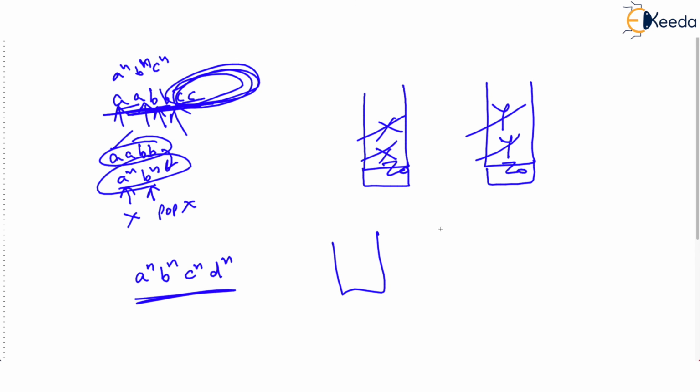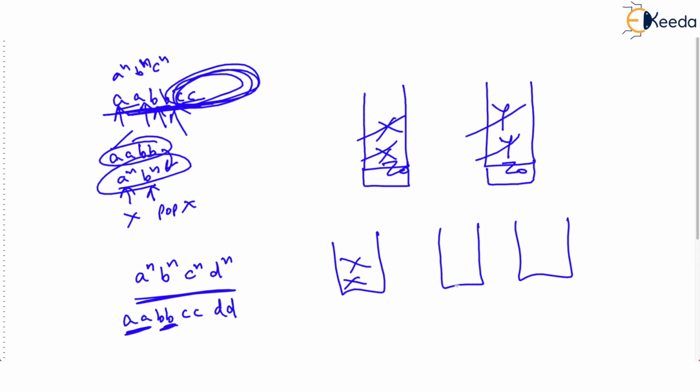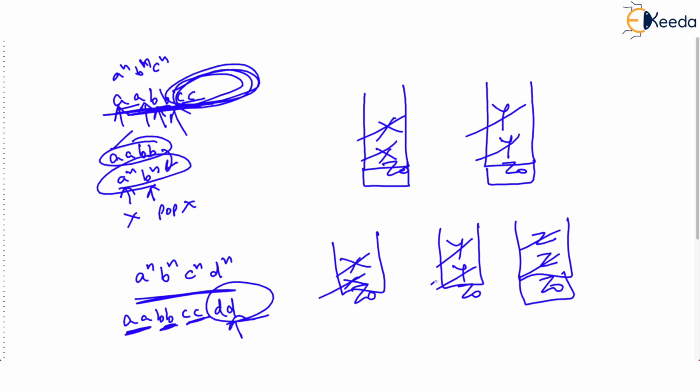Now we will need three stacks such that if you have AABBCCDD, then for every A we will push X on the first stack. For every B we will push Y on the second stack. For every C we will push Z on the third stack, and for every D we will keep popping one A, one B, one C, that is X, Y, Z. And for the second D also we'll pop X, Y, Z, and finally we will be left with Z0. I again forgot to draw that initial stack symbol.